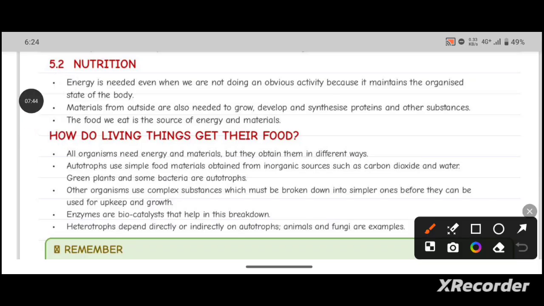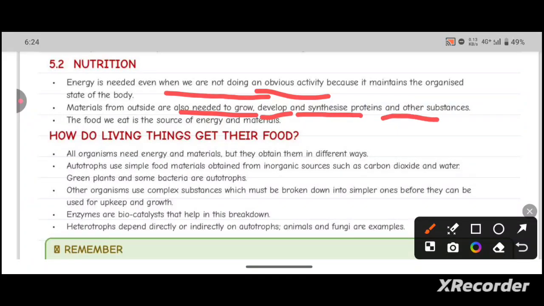So energy is needed even when we are not doing an obvious activity because it maintains the organized state of the body. Materials from outside are also needed to grow, develop, and synthesize proteins and other substances. The food we eat is the source of energy and materials.